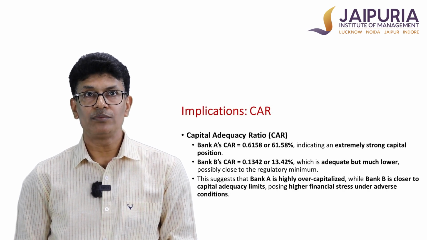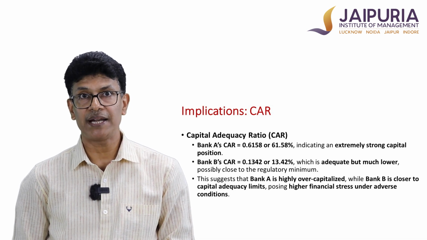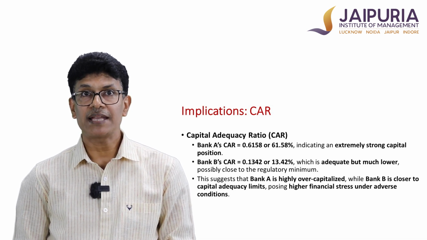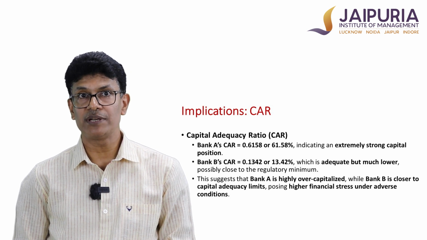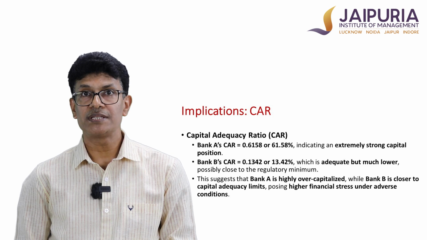Towards the end, as we move ahead, let me tell you there is another very important point related to capital adequacy ratio. Bank A's capital adequacy, as we discussed, was 61%, whereas for bank B it is 13.42%.